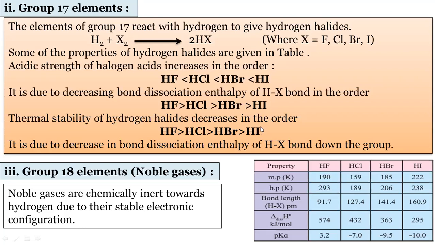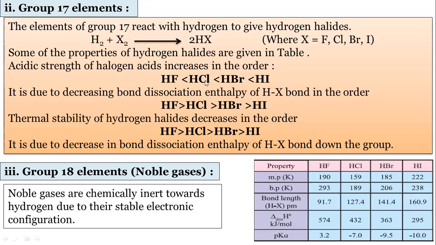But this is a strong acid and this is a weak acid. So if the thermal stability is more, the acidity decreases here. See, the acidity decreases, and the thermal stability is vice versa. These are opposite. Strong acid means thermally less stable, and a weak acid is thermally more stable. We can see the order is completely opposite. See, HI is a very strong acid, but HI is thermally less stable here.